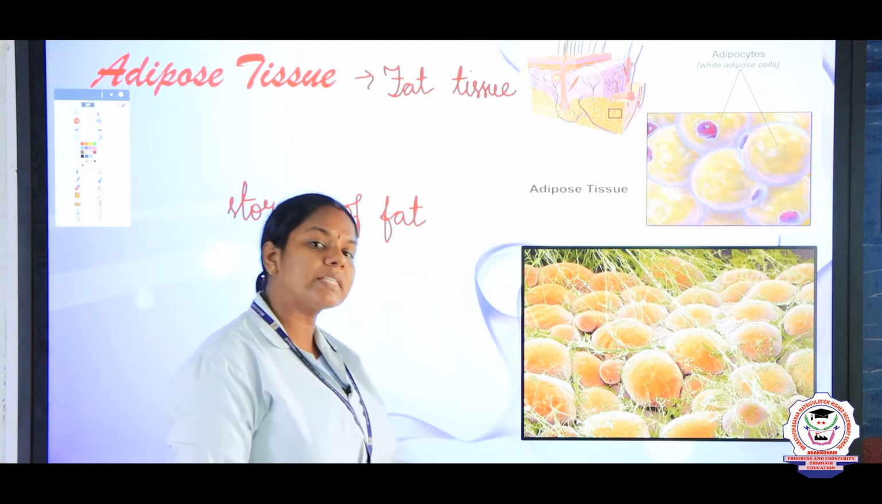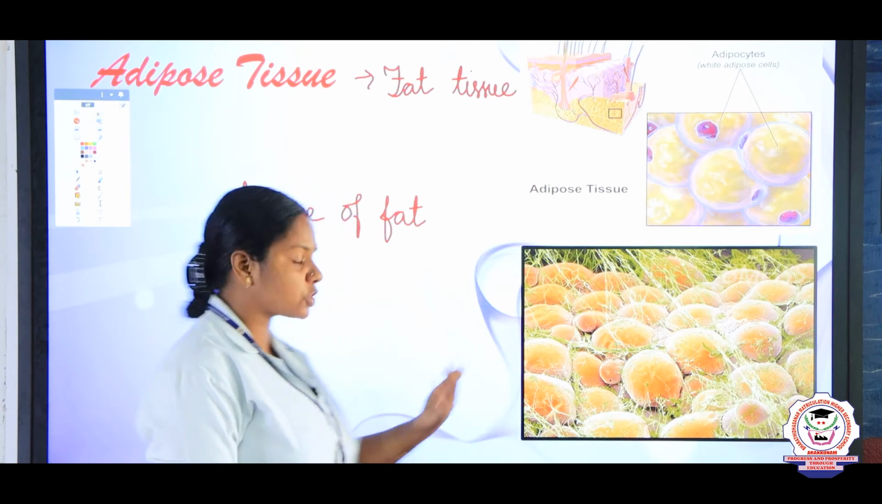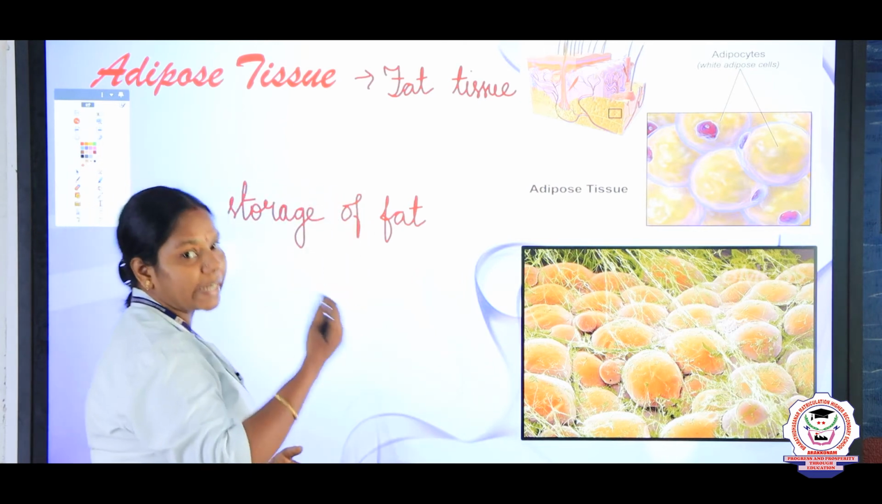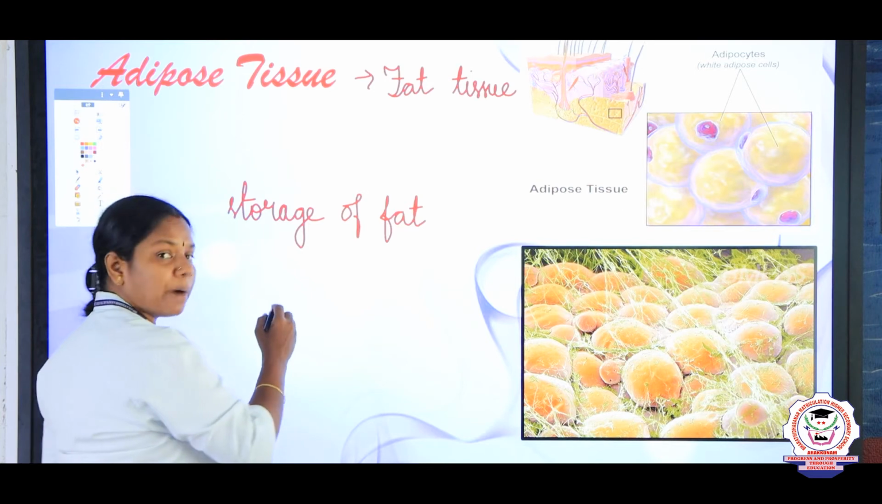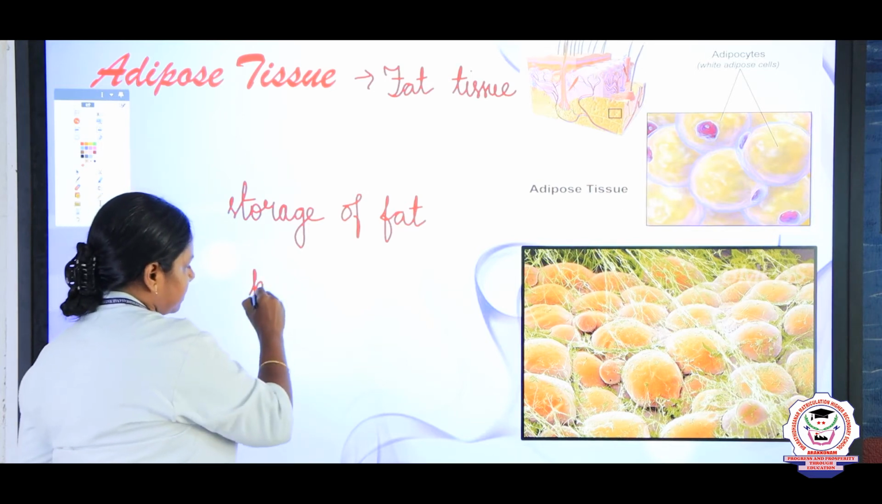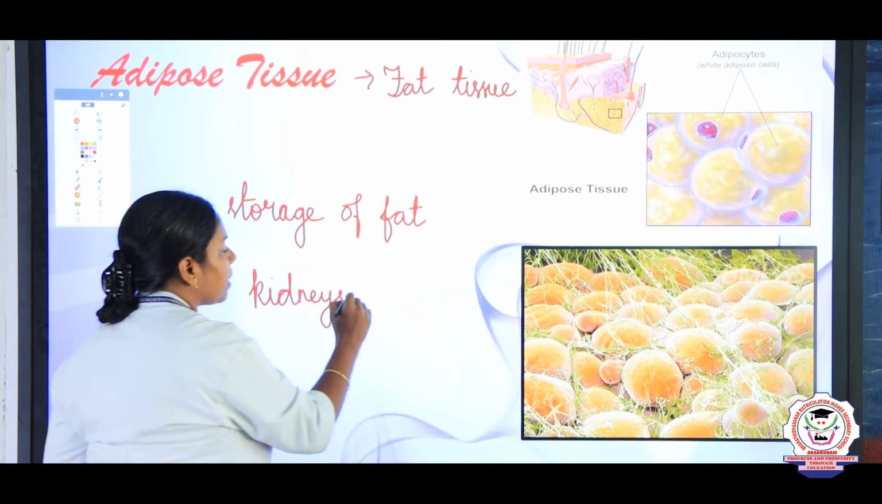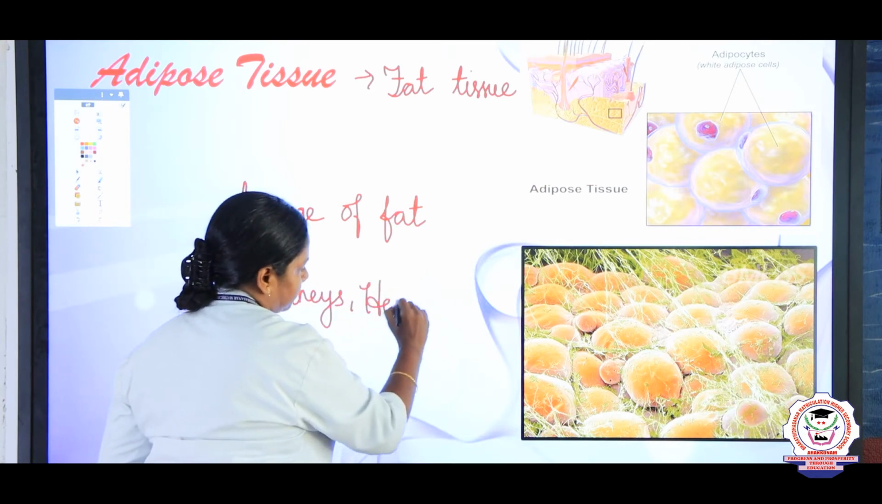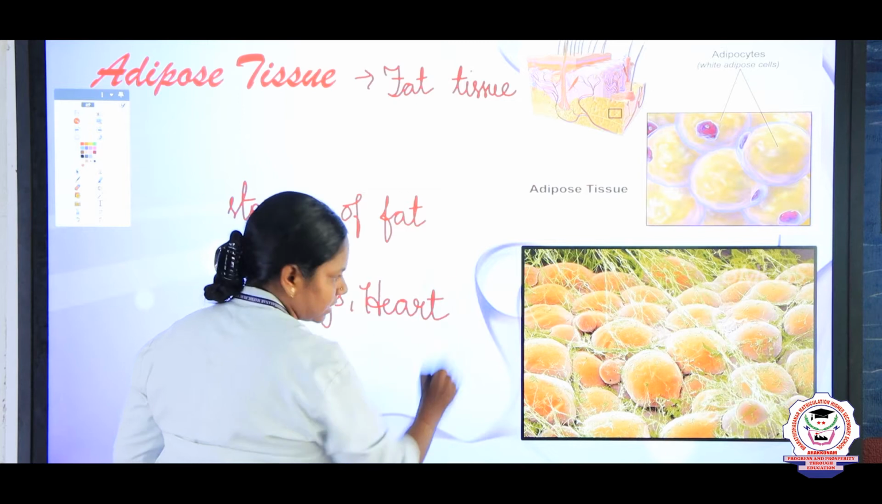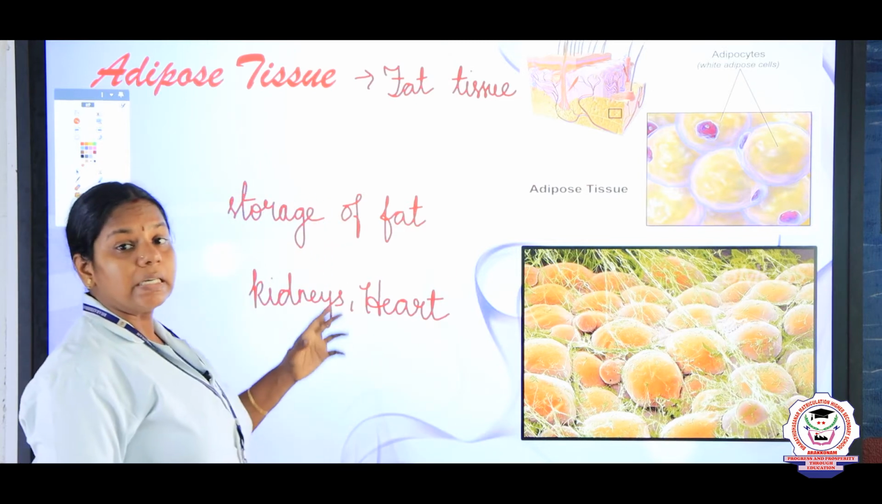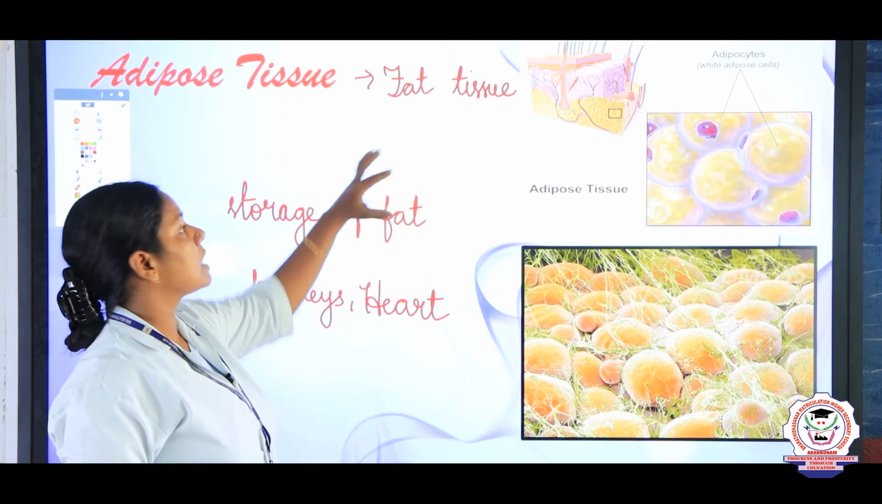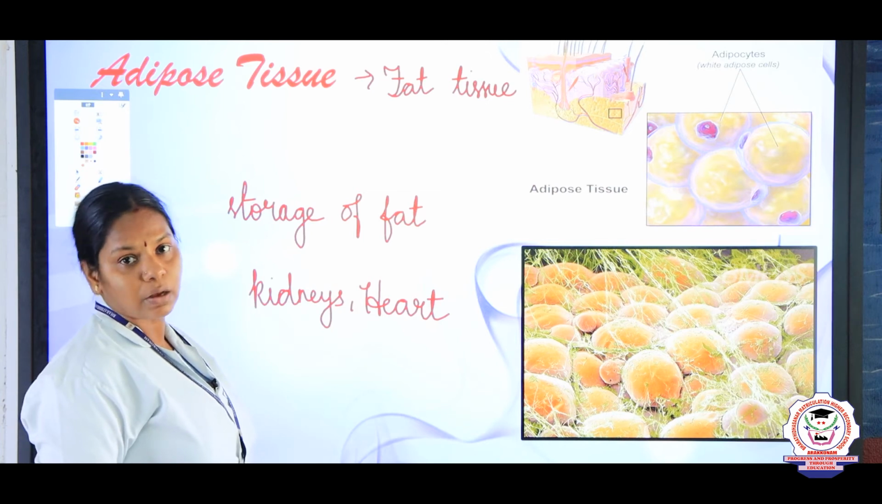And where is this adipose tissue formed? The adipose tissue is located above the kidneys, and it is also located above the heart. So, these are all the places where this adipose tissue is located.